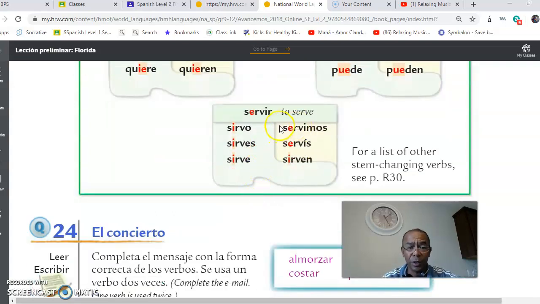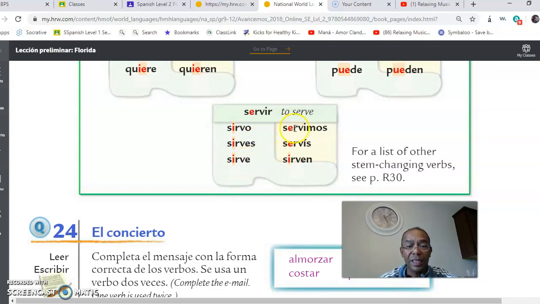Servir is similar. The only difference with servir is that you are going to get rid of the letter E and you're going to substitute it with the letter I. The letter I in Spanish sounds I, okay? I. Short. Sirvo. Yo sirvo. Tú sirves. Él sirve. Ella sirve. Usted sirve.